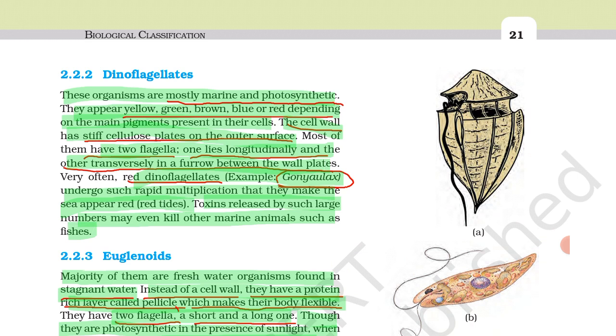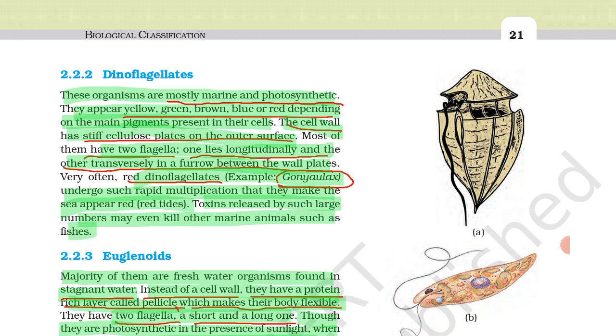Dinoflagellate cells have various pigments. So many of them are yellow, green, blue, brown and red. You have to learn these five colors: yellow, green, brown, blue and red, depending upon the pigments present in their cells.